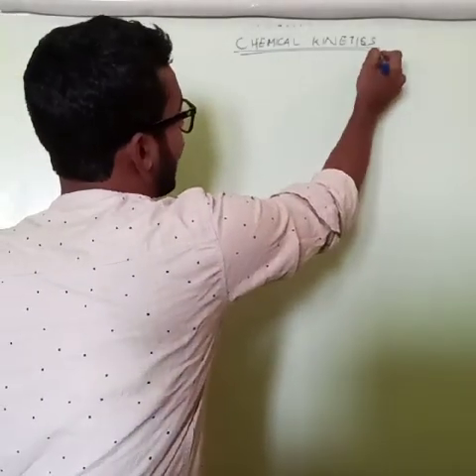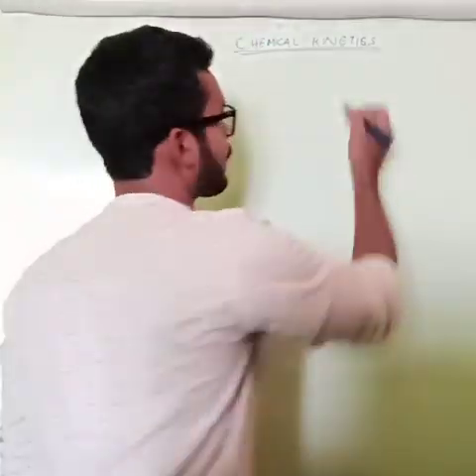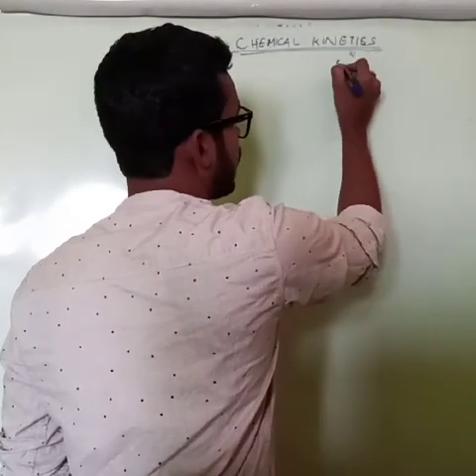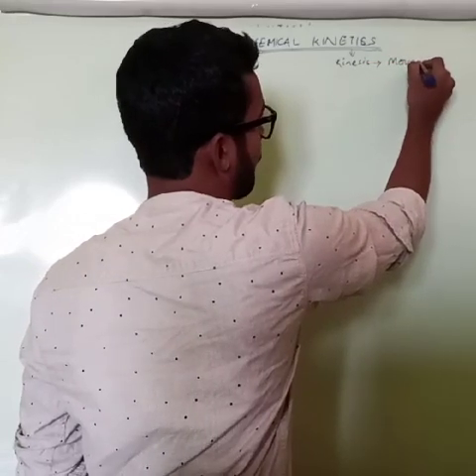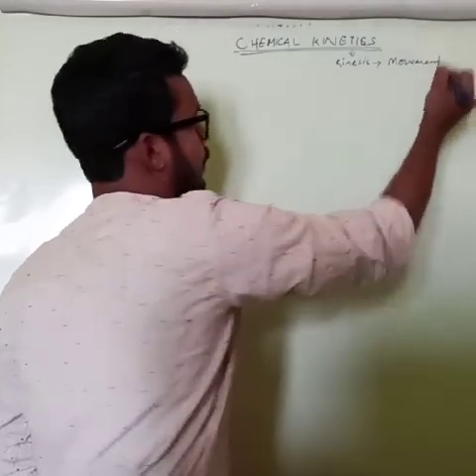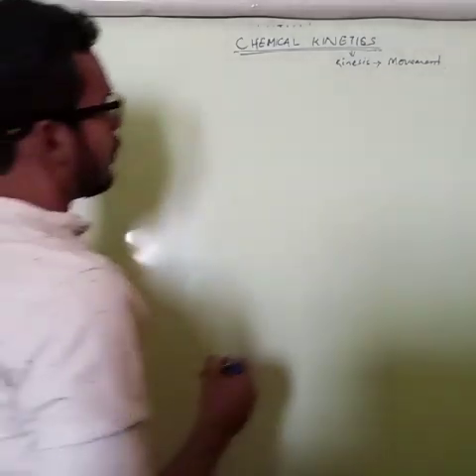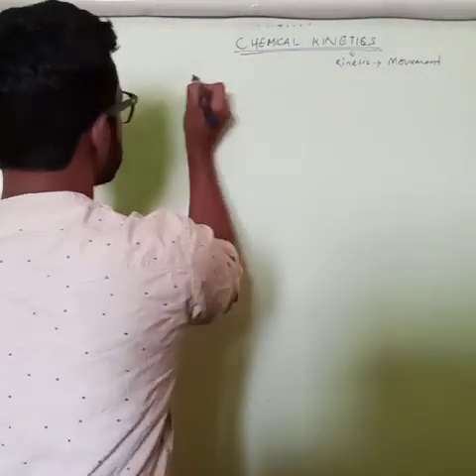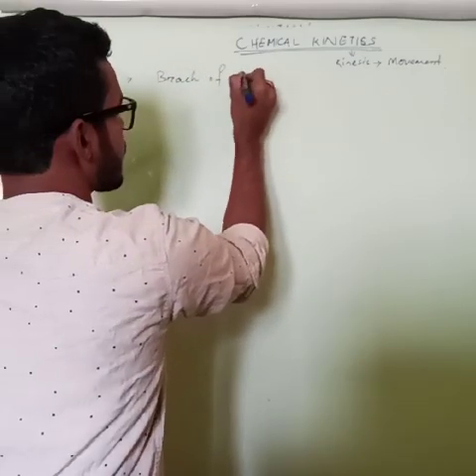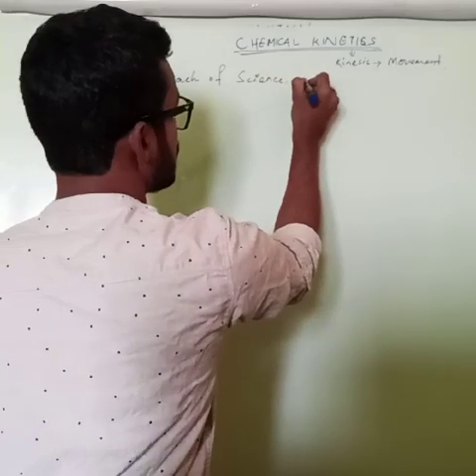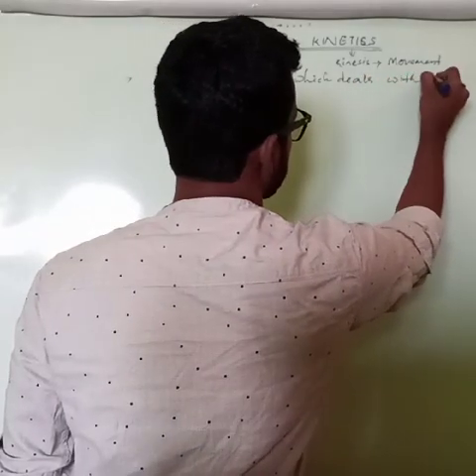So chemical kinetics, very important chapter. So as I told, kinetics comes from a word kinesis, means movement. Take out a copy, write little things. So chemical kinetics is the branch of science which deals with the study of, what?